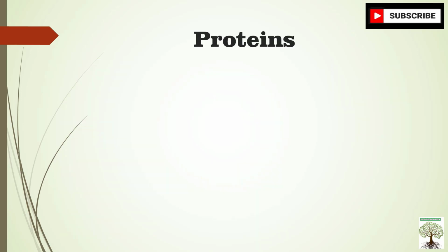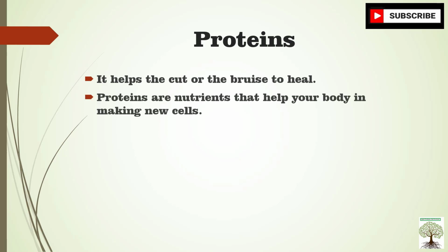Let's see the third nutrient, that is proteins. Now proteins help the cut or the bruise to heal. Have you ever experienced a cut or a bruise? What helps the cut or the bruise to heal? It is proteins. Proteins are nutrients that help your body in making new cells.